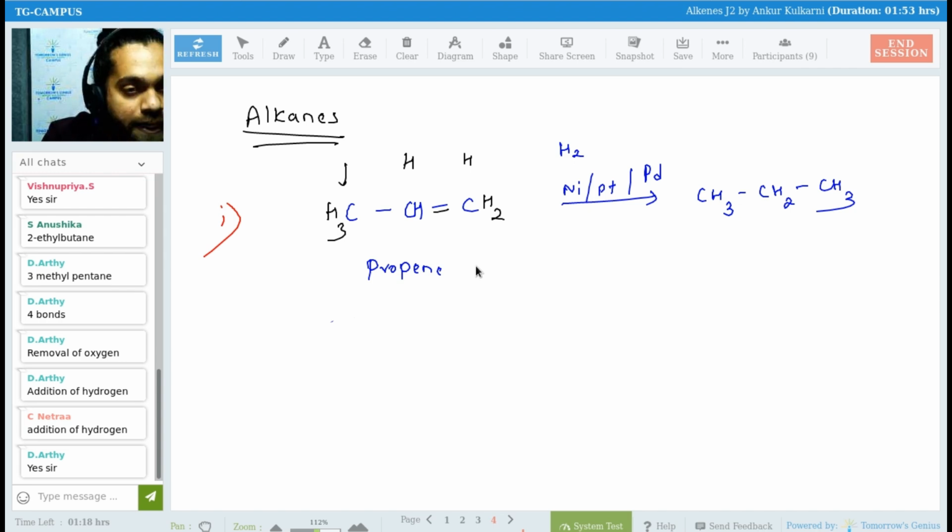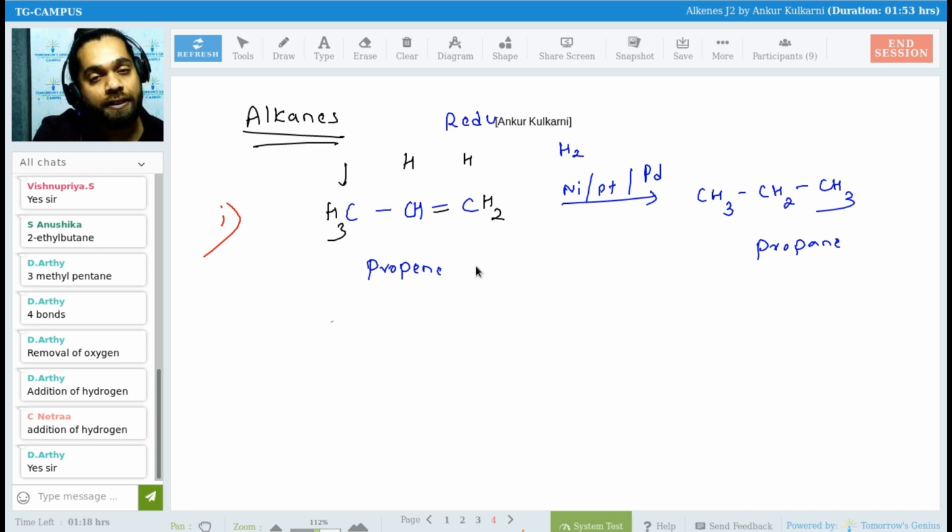And this is nothing but your propane. So what you have prepared, this is what we are doing. Preparations of alkane. So first preparation that we have carried out, yes, give the heading: by reduction of alkene. Reduction of alkene.